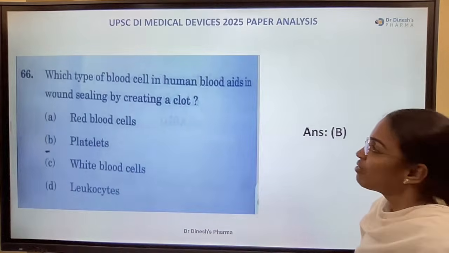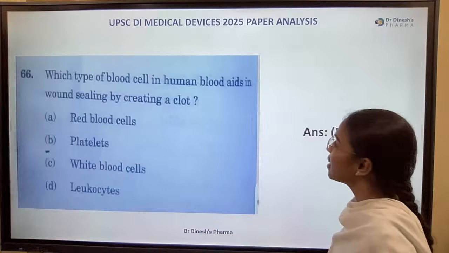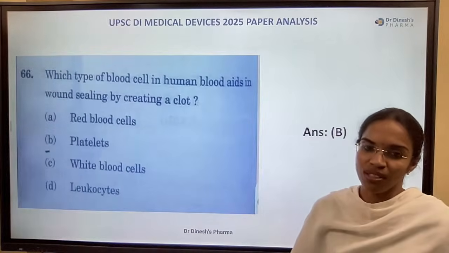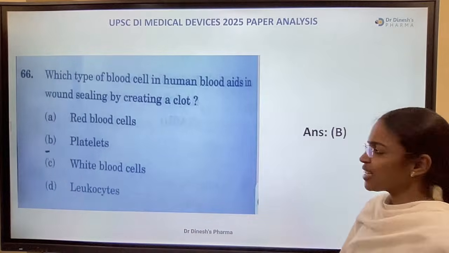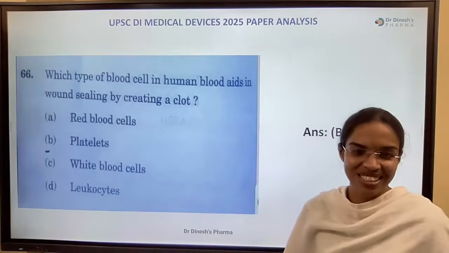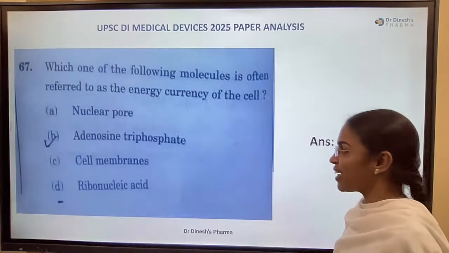Yes, right answer. Which type of blood cell in human blood aids in wound sealing by creating a clot? Red blood cells, platelets, white blood cells, and leukocytes. Yes, simple question. Once again, platelets.